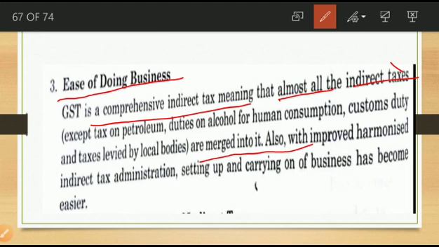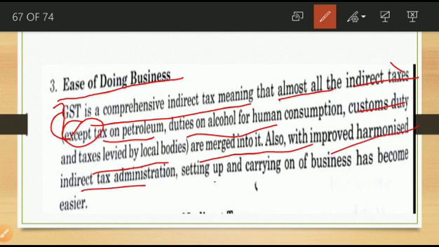What are they that are not included in GST? That is tax on petroleum, duties on alcohol for human consumption, customs duty, taxes levied by local bodies, etc. These are exempted things which are not included in GST. Also with the improved harmonized indirect tax administration, setting up and carrying on business has now become very easy.